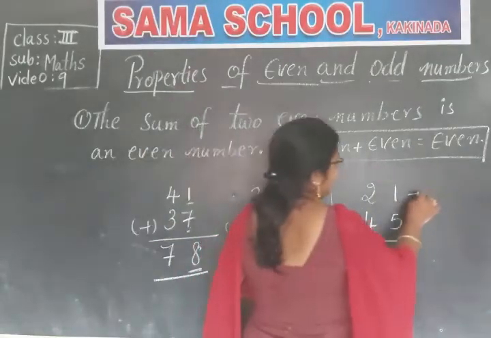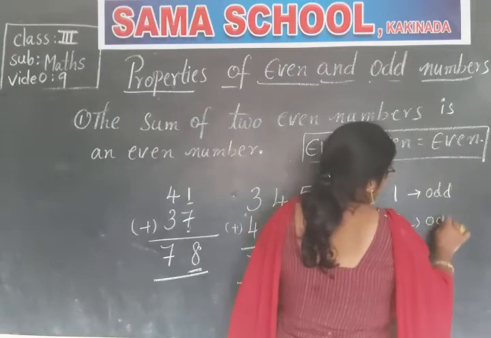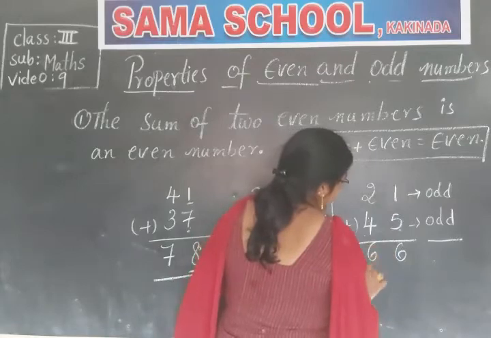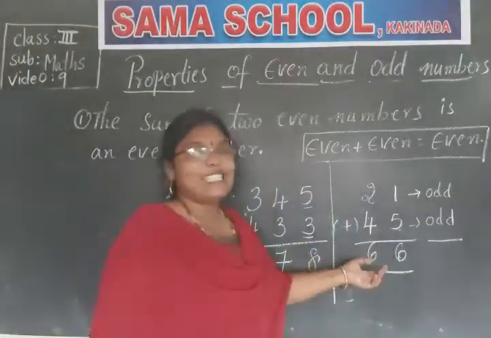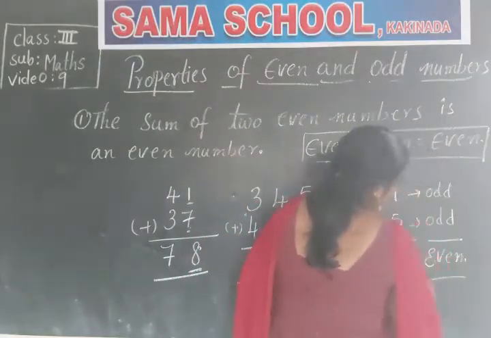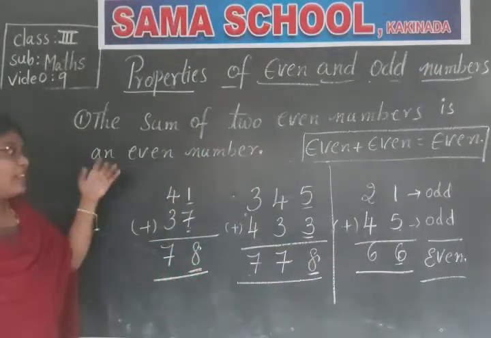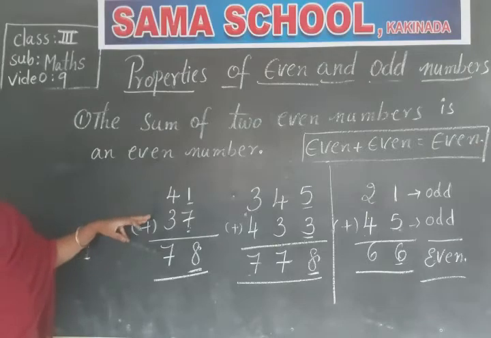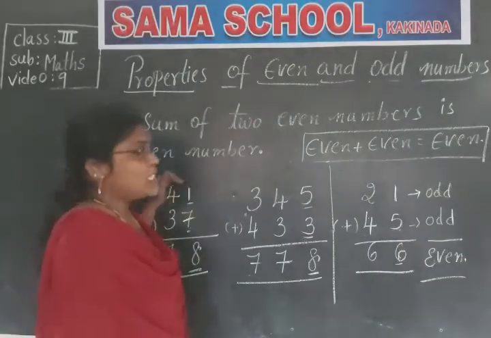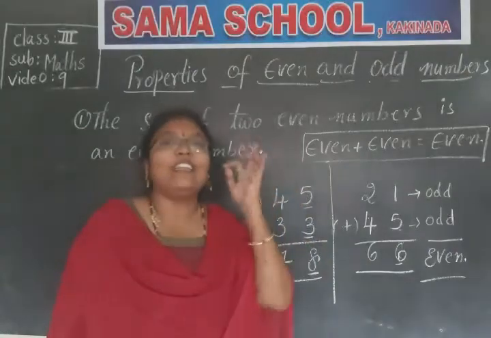And here 21 which is odd and 45 is also an odd number. So 1 plus 5 is 6, 2 plus 4 is 6. So what is 66, children? 6 is even. So it is even. So what have we proved here? What is the second property? The sum of two odd numbers is also an even number. The sum of two odd numbers is an even number.